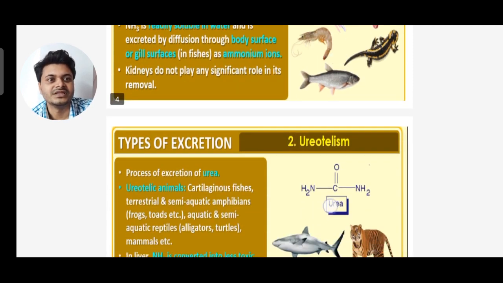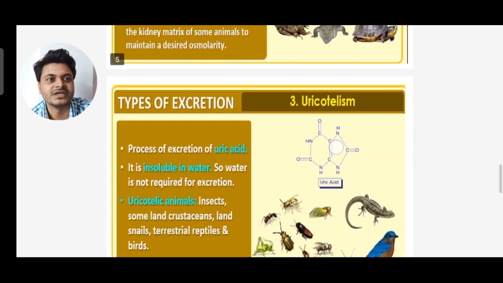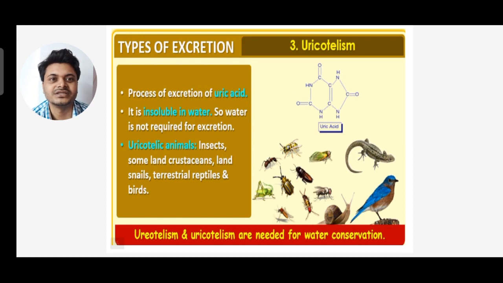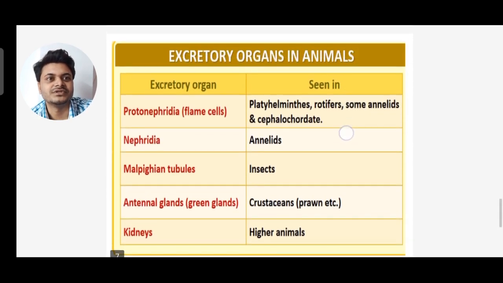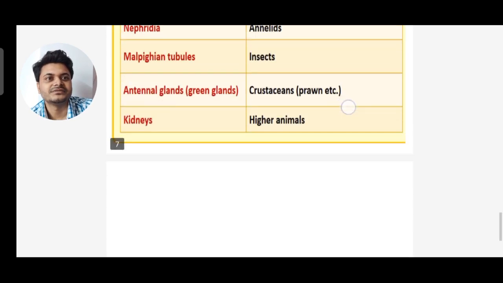Ureotelism is found in cartilaginous fishes, terrestrial and semi-aquatic amphibians like frogs and toads, aquatic and semi-aquatic reptiles like alligators and turtles, and mammals. Uric acid is excreted in terrestrial reptiles, birds, land snails, some crustaceans and insects. I have also discussed the different excretory organs present in animals, so memorize this.